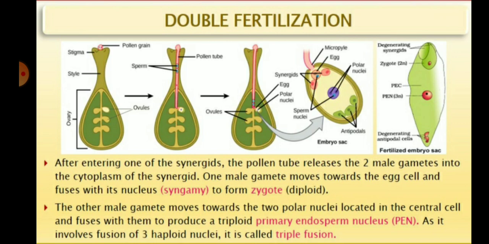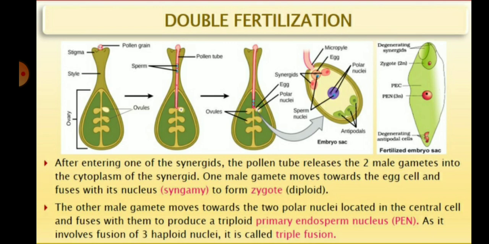One male gamete moves and fuses with the egg cell, and the other male gamete fuses with the secondary nucleus. When the male and female gametes fuse, it is called fertilization or syngamy, so that the zygote is formed.